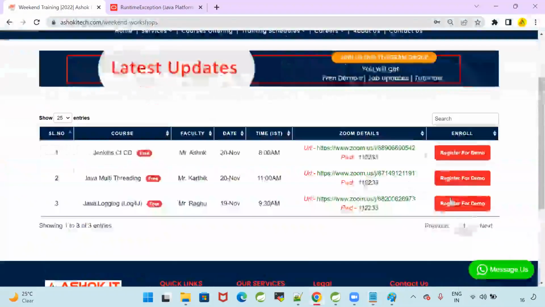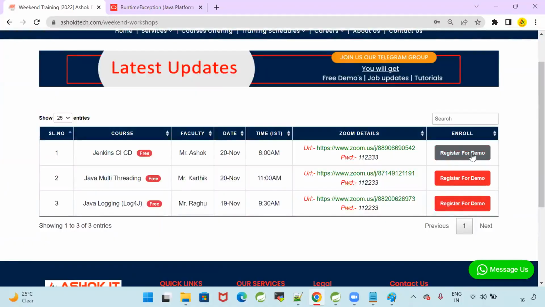Yeah, you can access it from here. Register for the demo, and if you click directly, it will go to Zoom.